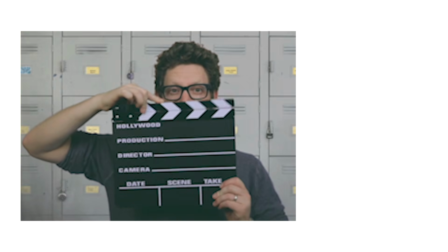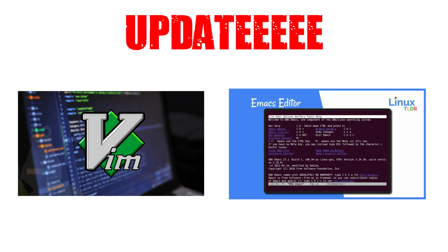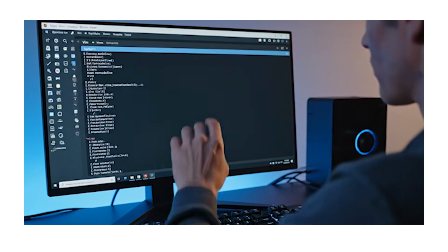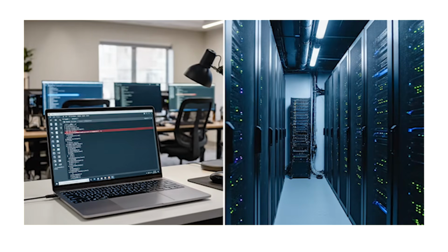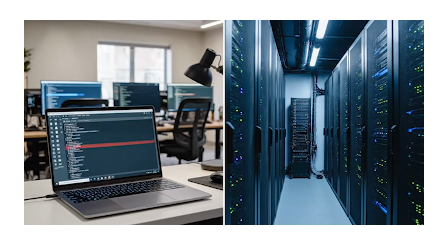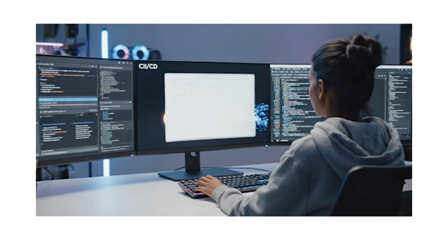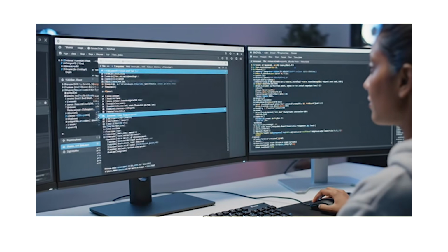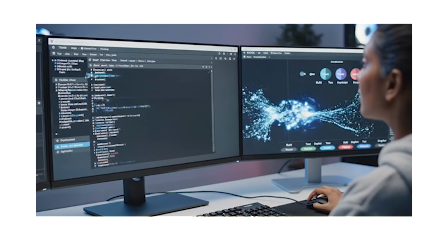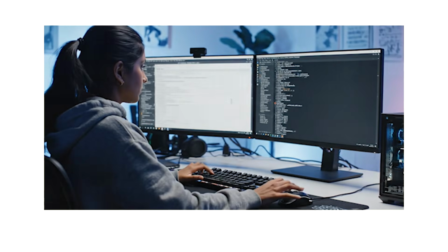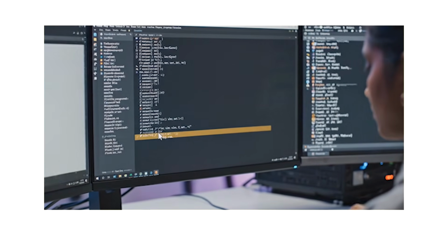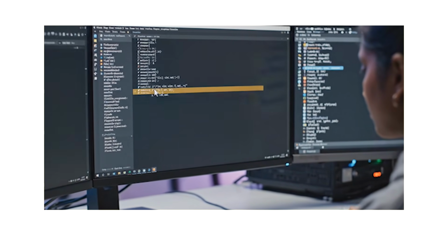Here's your action plan. 1. Update Vim and Emacs today, not tomorrow. Today. Your package manager has the patches. 2. If you can't patch, disable modelines in Vim and file local variables in Emacs. It kills the attack vector. 3. Audit your CI/CD pipelines. If any step invokes Vim or Emacs, and many do for Git operations, make sure those binaries are patched. 4. Scan your repositories for suspicious modelines. If you see encoding directives you don't recognize, investigate.